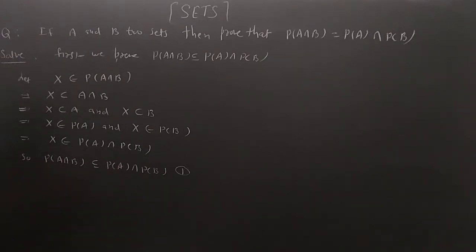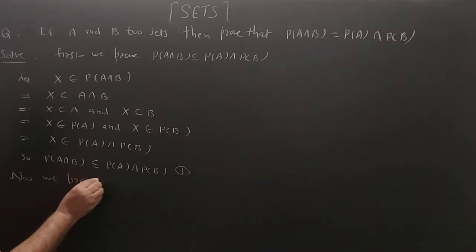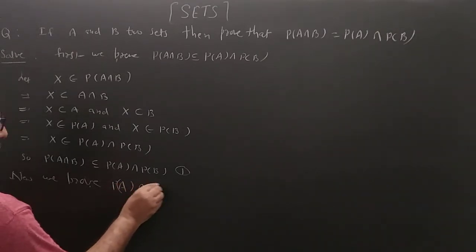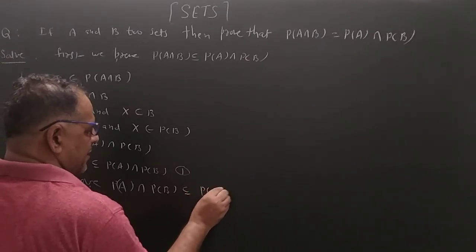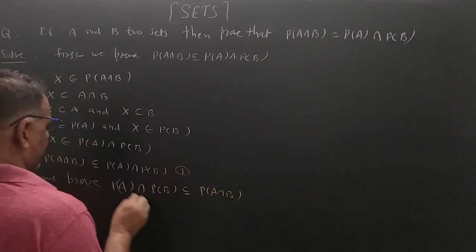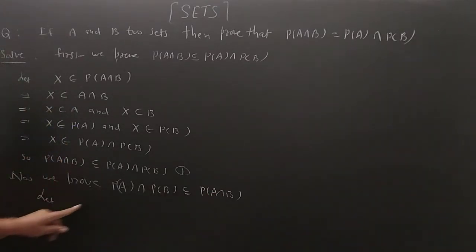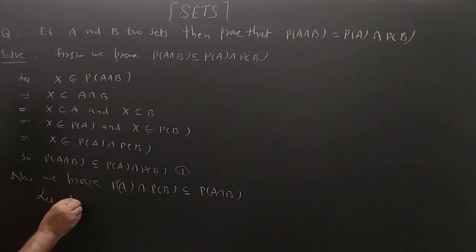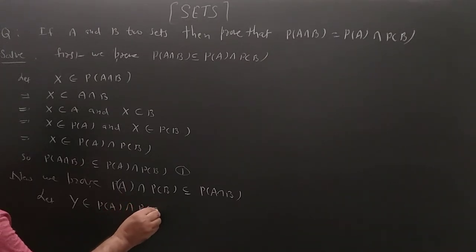Assume this equation at first. Now we prove PA intersection PB is the subset of P(A intersection B). For it we choose an arbitrary set. So let Y belong to PA intersection PB.